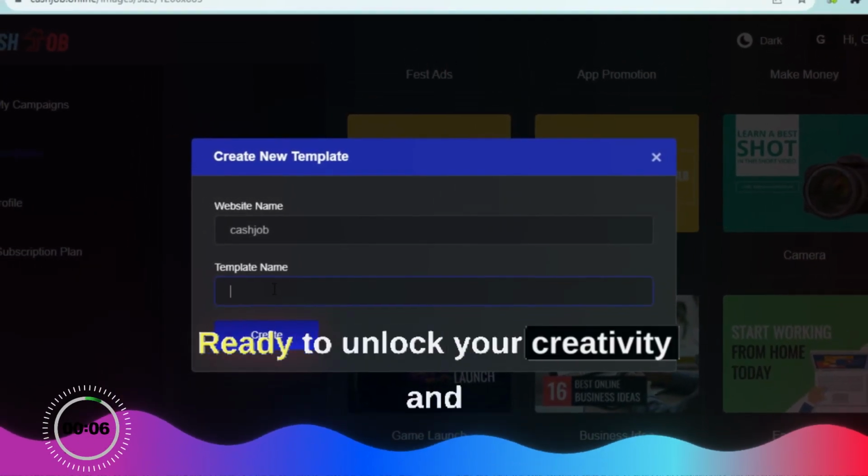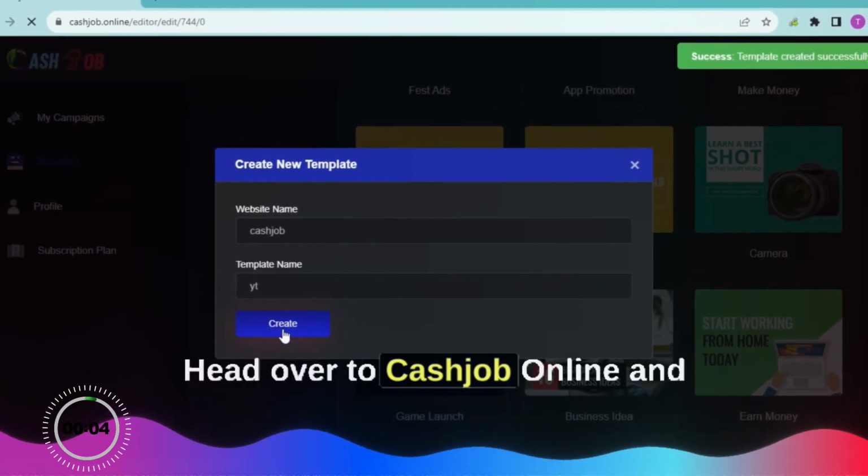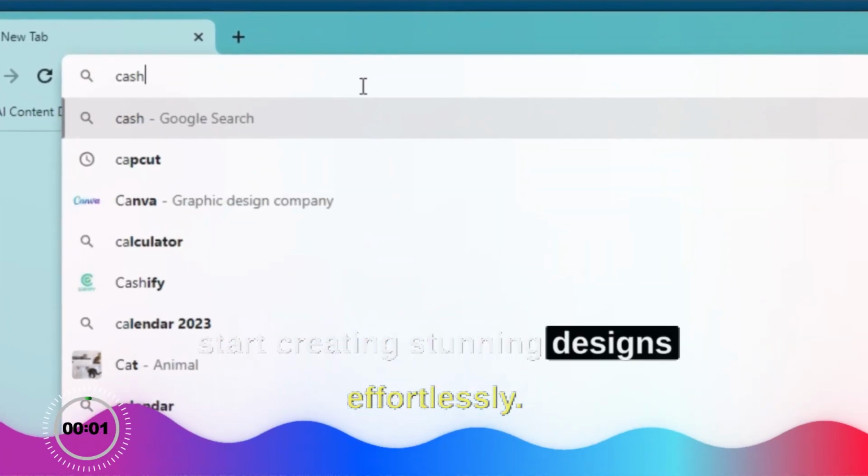Ready to unlock your creativity and make a lasting impression online? Head over to CashJob.online and start creating stunning designs effortlessly.